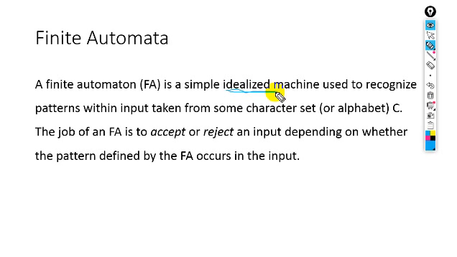We are representing the working of those machines by using different diagrams. These diagrams are not the physical machines, not the real machines. These are abstract machines. They just represent the flow of the physical machine.